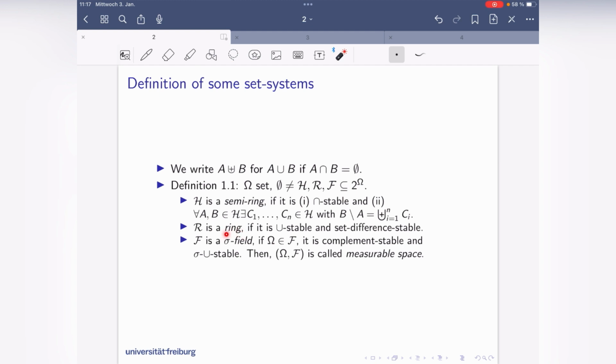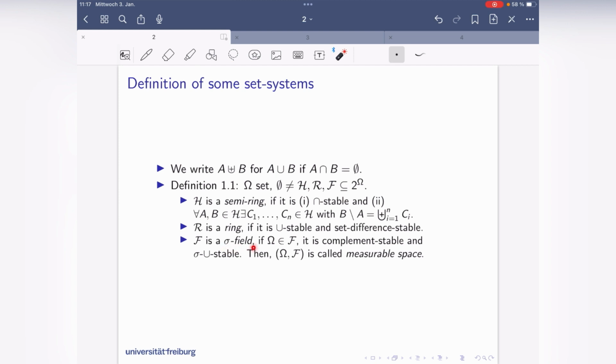A ring is a bit more elaborate, it also has to be union stable and set difference stable. And since the set of intervals is not union stable, as we saw, it's not a ring.